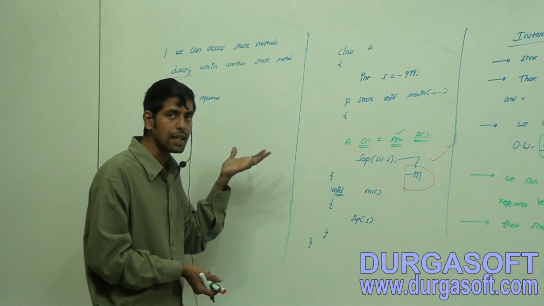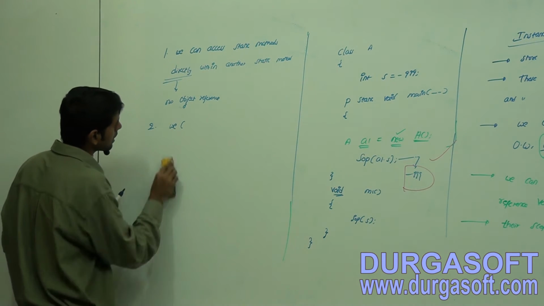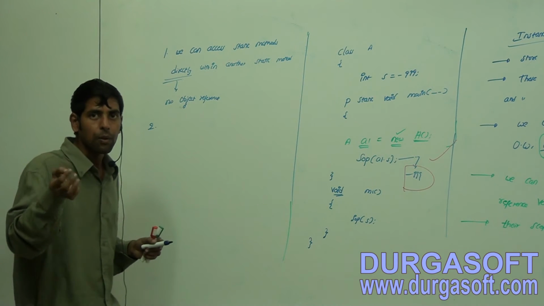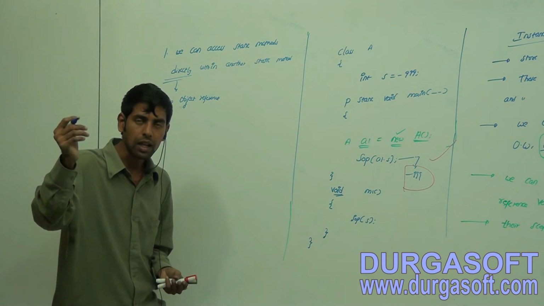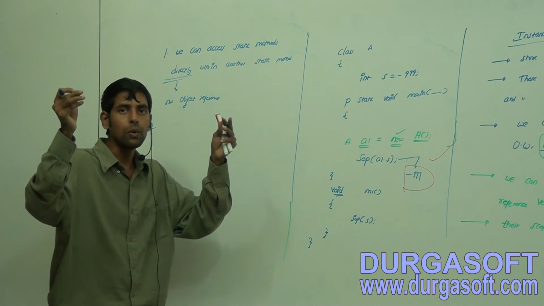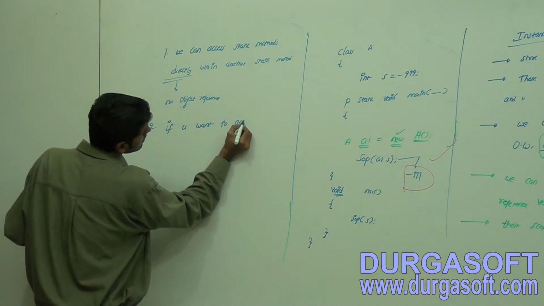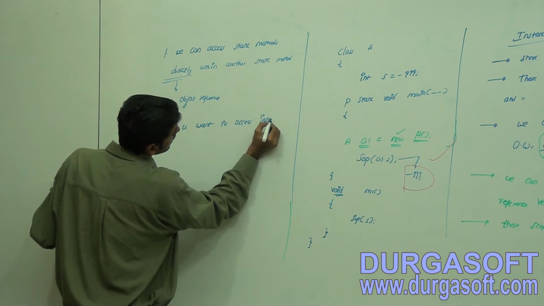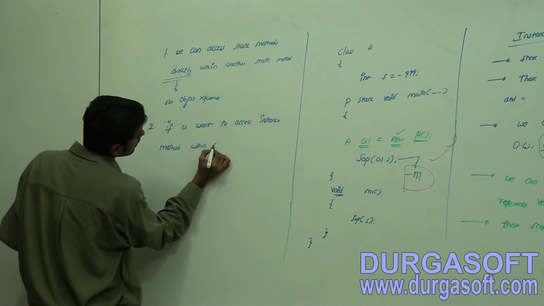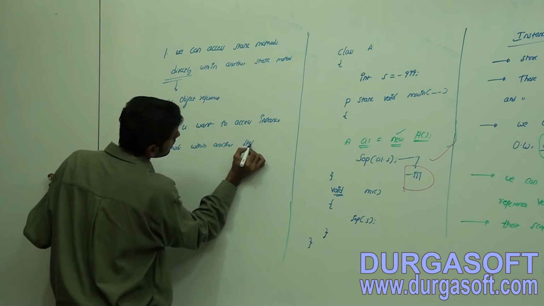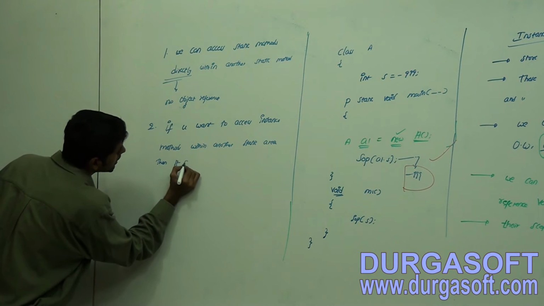If you want to access instance methods within a static method, you have to create an object, and on that object reference only you can access.